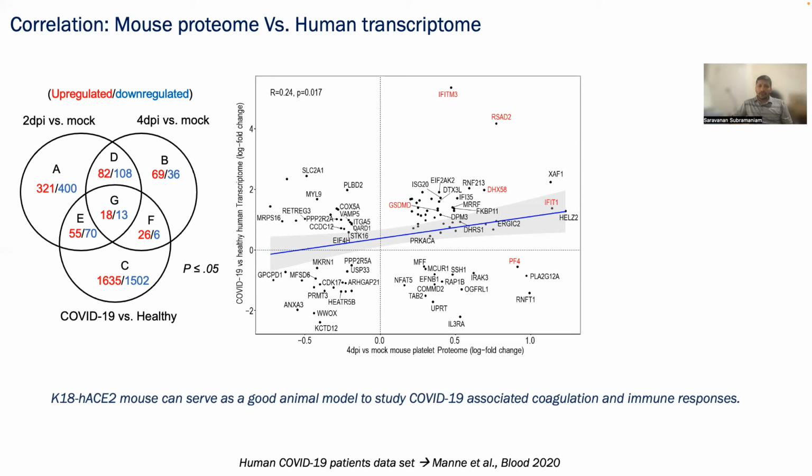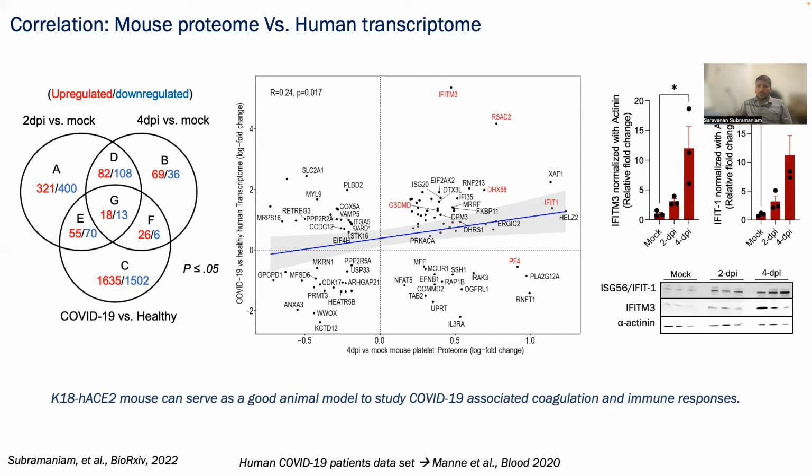If you look at the correlation plot, interferon signature genes and proteins such as IFITM3, RSAD2, IFIT1, and RIG-I were significantly correlated at 4 days post-infection. We further confirmed the signature proteins IFITM3 and IFIT1 by Western blotting. Overall, it confirms that the K18 human ACE2 mouse can serve as a good animal model to study COVID-19 associated coagulation and immune responses.